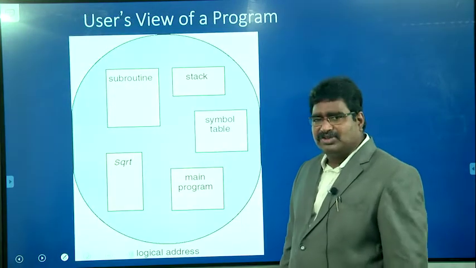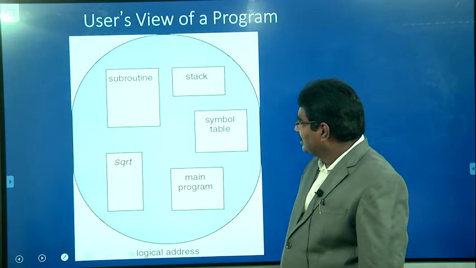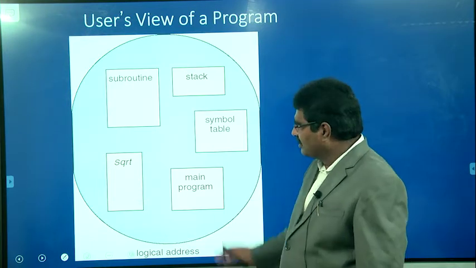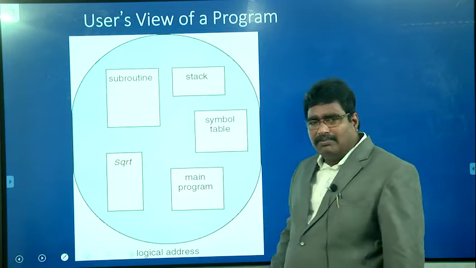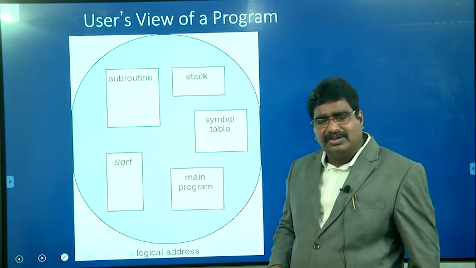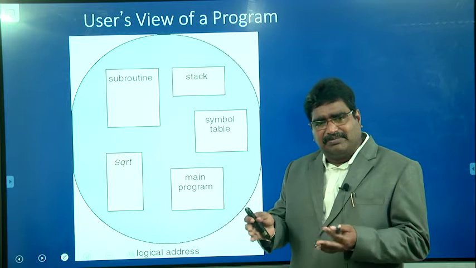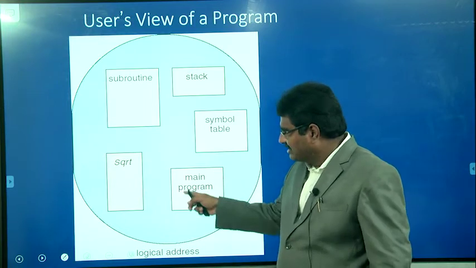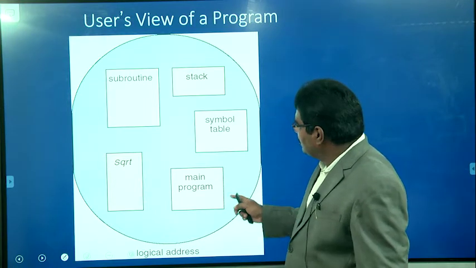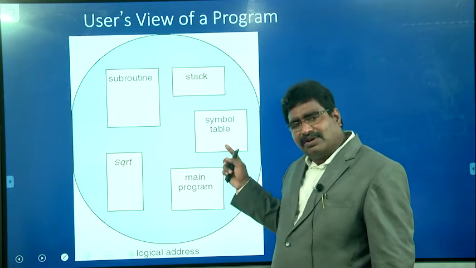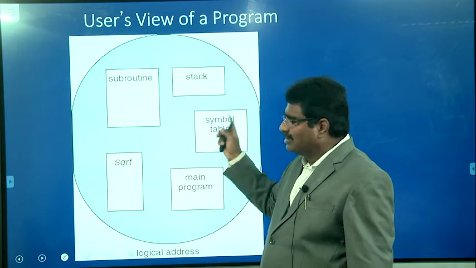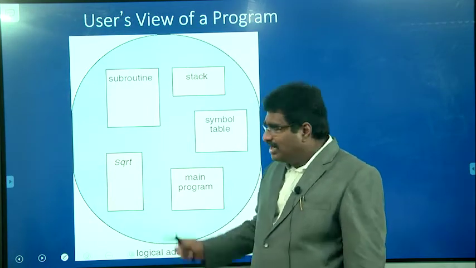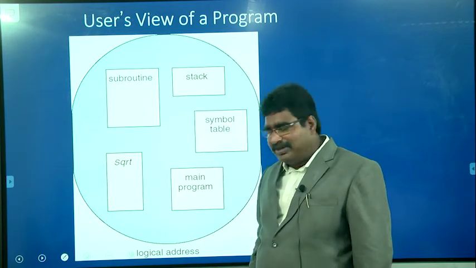Next, here we assume that this is one of the logical address spaces given. We are assuming that one program exists. In that program, there is a main program. They define the main function, and the instructions existing in the main function are considered as one segment. Similarly, they use a symbol table. Whatever symbols are used in that entire program, that symbol table is considered as one segment. And similarly, the stack is another segment.